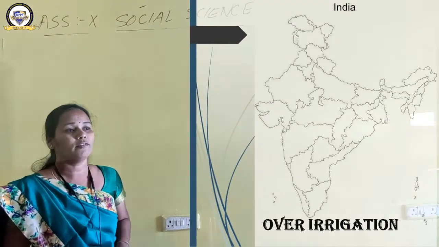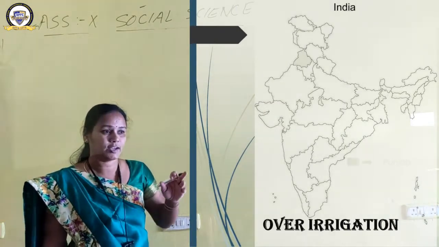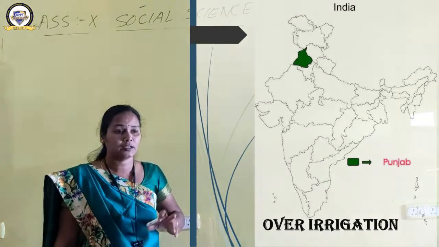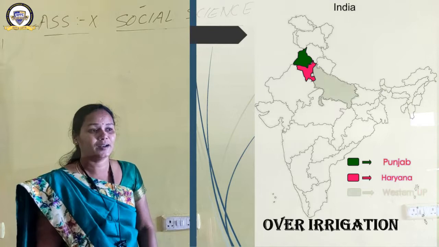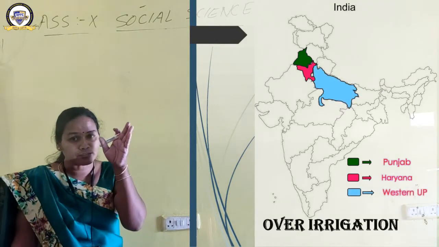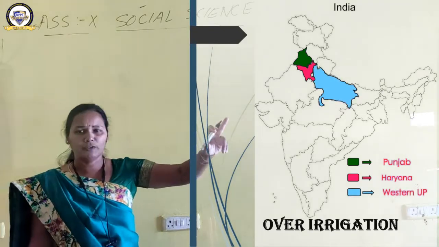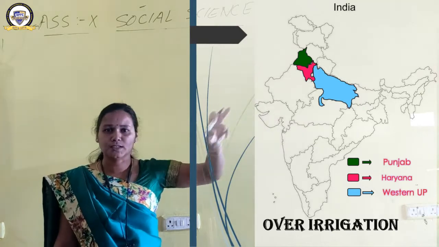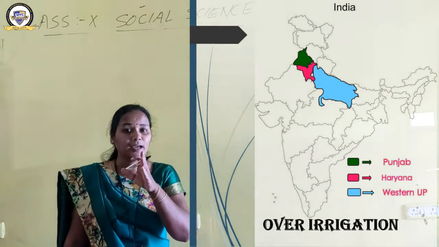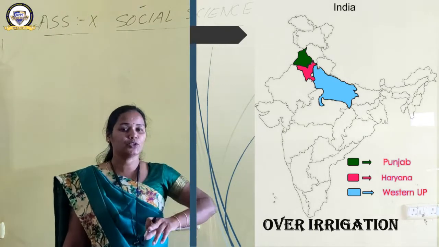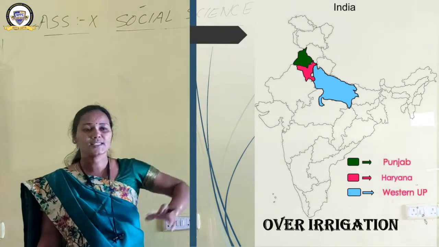The third reason is over irrigation. Have a look at which states are affected because of over irrigation. Number one, Punjab. Number two, Haryana. Number three, UP, particularly the western part of UP. You have learned last year what is the feature of these three states: Punjab, Haryana, and western UP have been affected by the Green Revolution. The Green Revolution was introduced in these three states first of all.